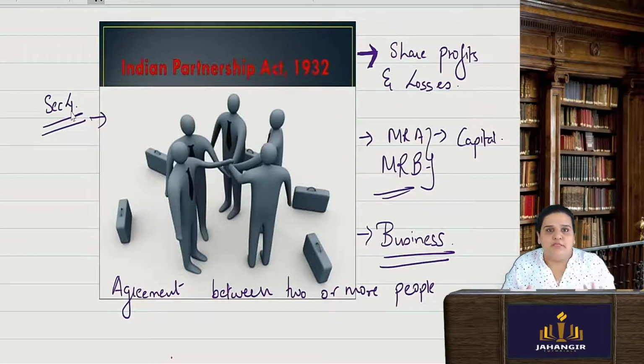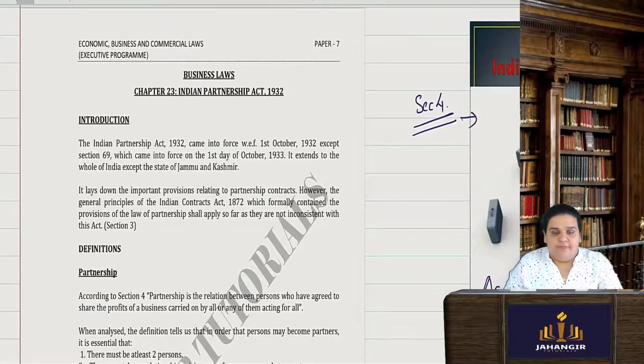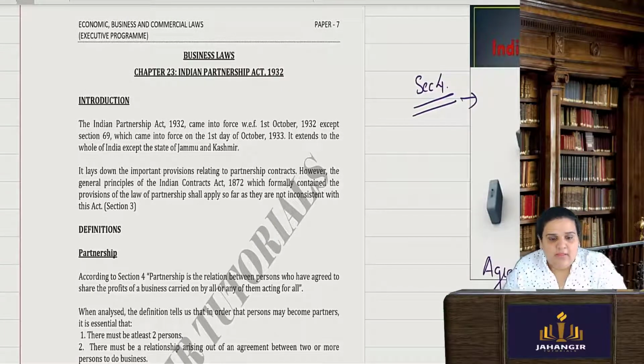So if we have got this clear, a partnership is nothing but an agreement between 2 or more persons. What is the agreement for? For carrying on a business and thus sharing the profit and losses arising from the business. It's as simple as that. Okay, so I have prepared these notes to simplify your studying.